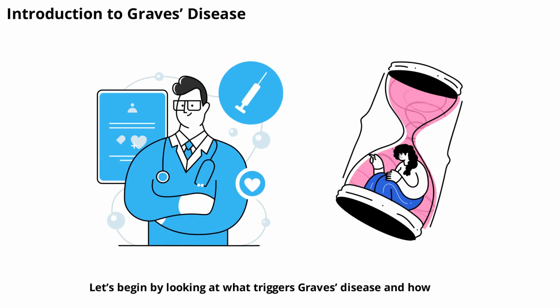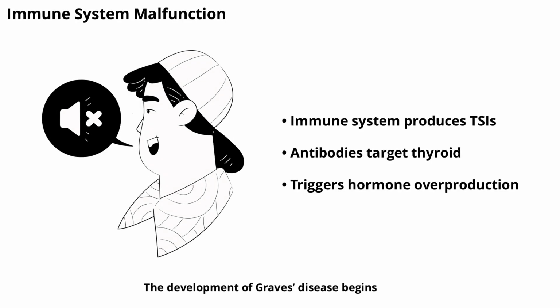Let's begin by looking at what triggers Graves' disease and how the body's immune system plays a central role in its development. The development of Graves' disease begins with a malfunction in the immune system. For reasons not fully understood, the body starts producing antibodies called thyroid-stimulating immunoglobulins, TSIs. These antibodies mistakenly target the thyroid gland, causing it to produce excess thyroid hormones. This immune response is the root cause of Graves' disease and sets the stage for the symptoms and complications that follow. The process is gradual, often developing over weeks or months before noticeable symptoms appear.